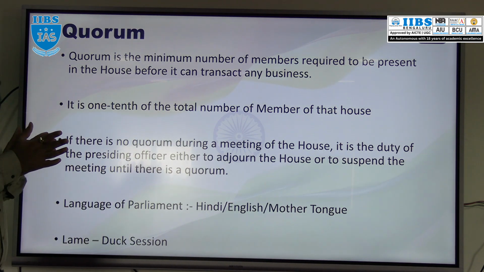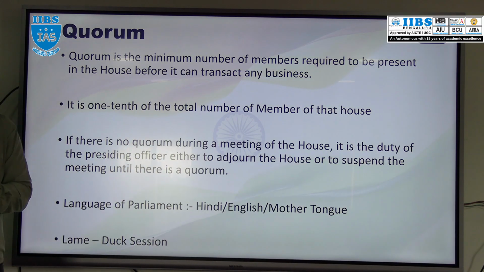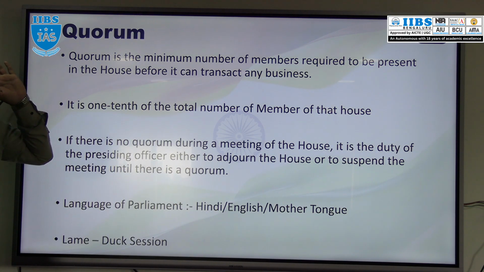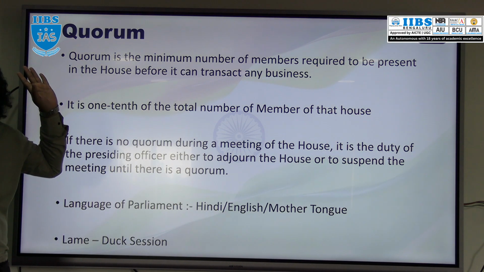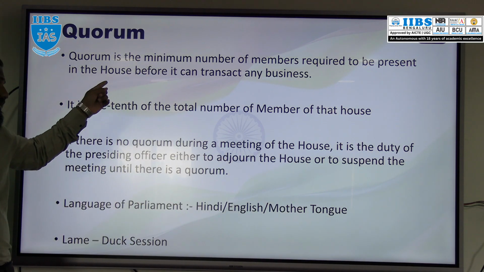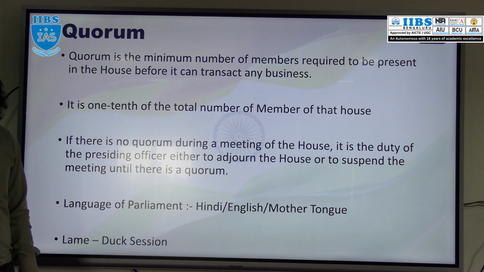And regarding quorum we already discussed, right? So what is quorum? Quorum is nothing but the minimum attendance required in both the houses of Parliament to start the session of the respective houses. So what is the quorum?